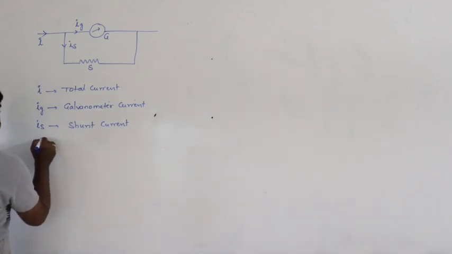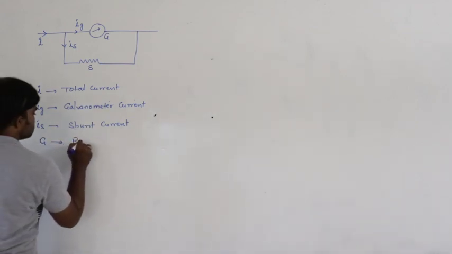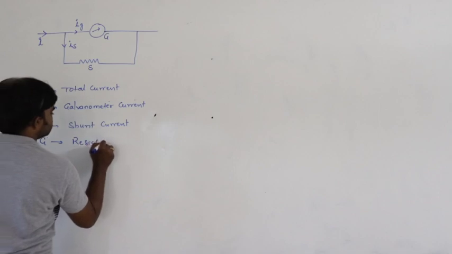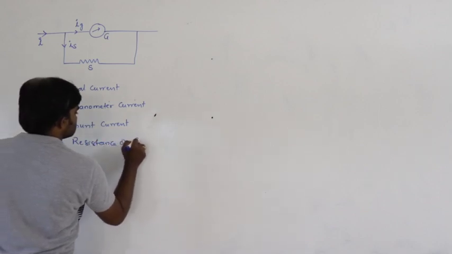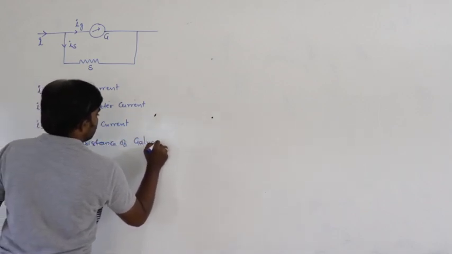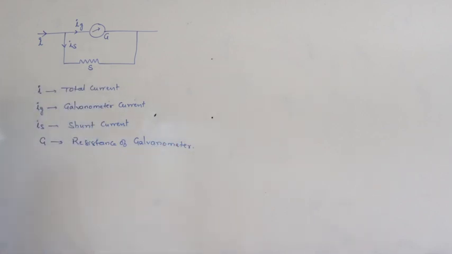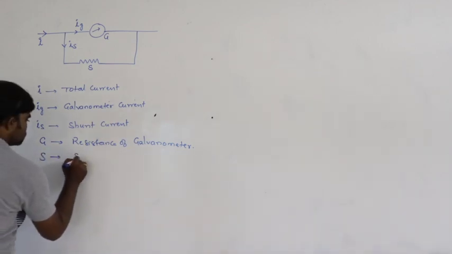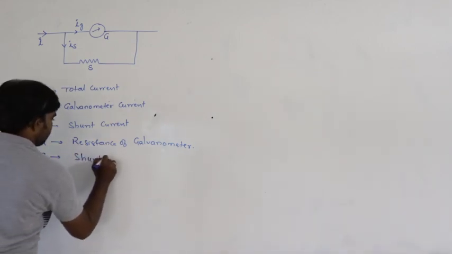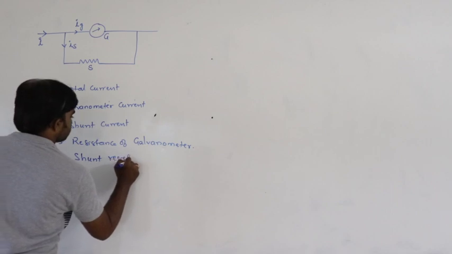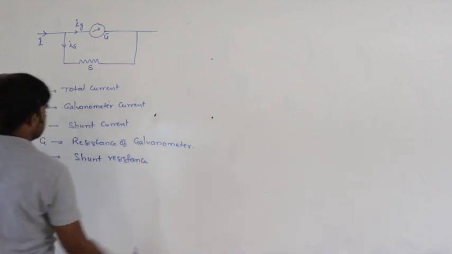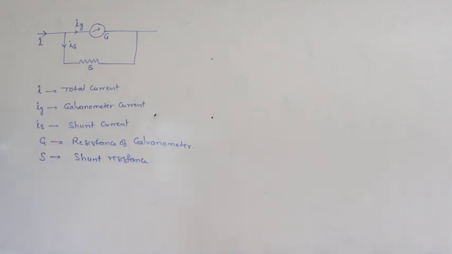Next, G is the resistance of the galvanometer and S is the shunt resistance. Shunt resistance means a small resistance.